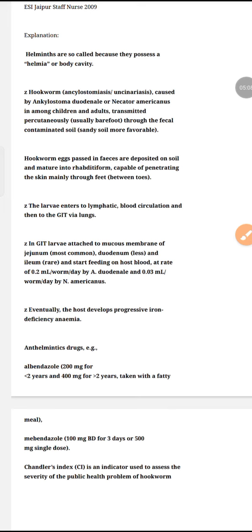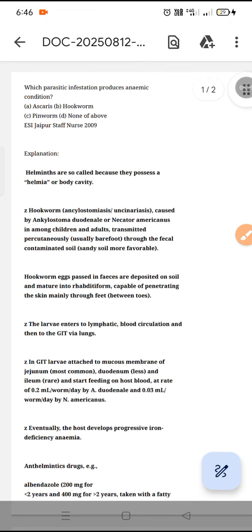Mebendazole 100 mg BD for 3 days, or a single dose of 500 mg we can administer. Albendazole and mebendazole are the main anthelminthic drugs which can kill these hookworm infestations. So this is the question, they are asking which anemic condition can be produced by the hookworm.